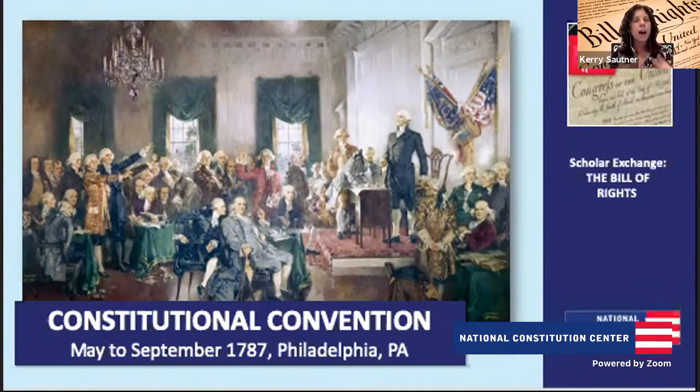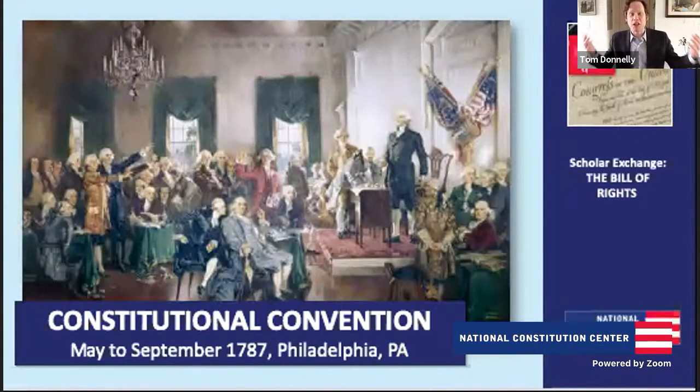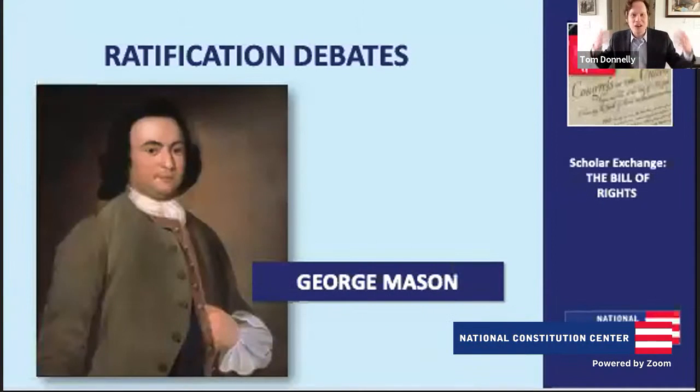But how quickly are the calls at the end of the convention, and as ratification begins, for a Bill of Rights to be added? Are they right away, or do they take some time? Yeah, let's start at the convention itself. It's the closing days of the convention. And who's in the convention but the author of the Virginia Declaration of Rights, George Mason? And so he says, look, we've done great work, but we're missing a Bill of Rights.